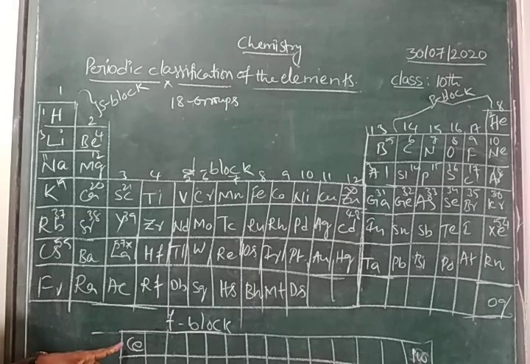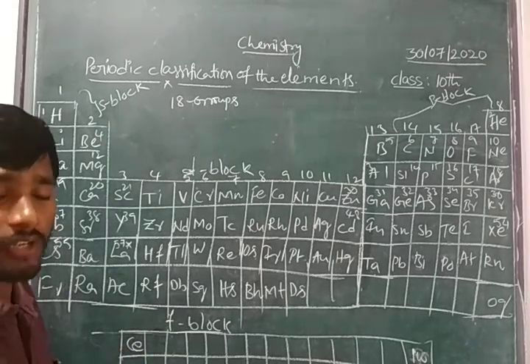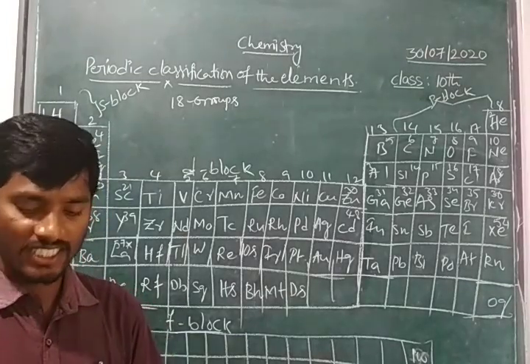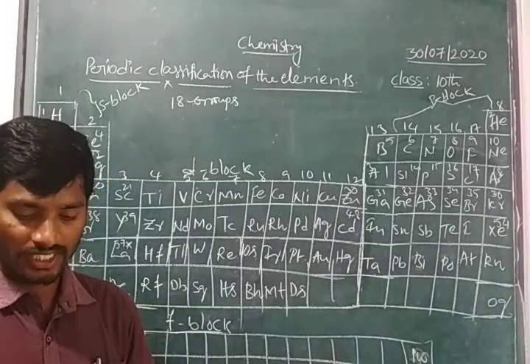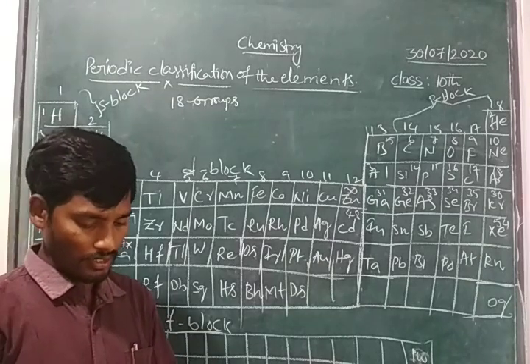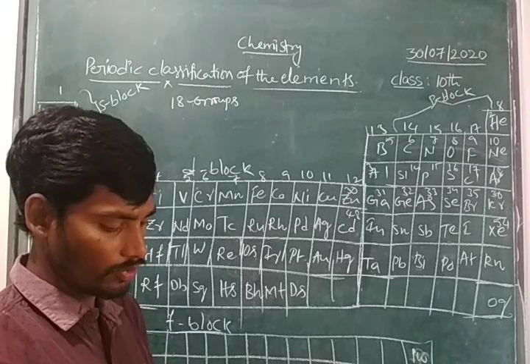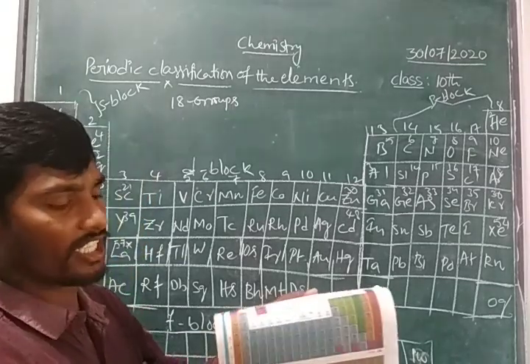So after lanthanum, we have to count the F-block elements, children. So what are the F-block elements? See here in your textbook, they are given clearly. In your textbook, they are given in the modern periodic table. Observe this, children.